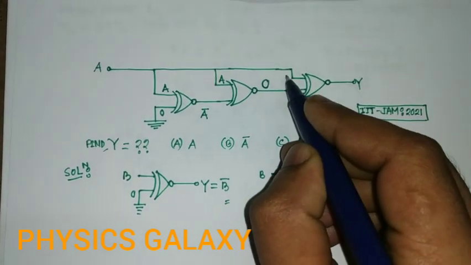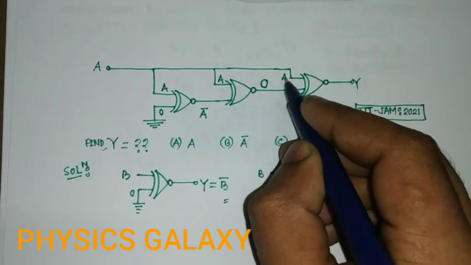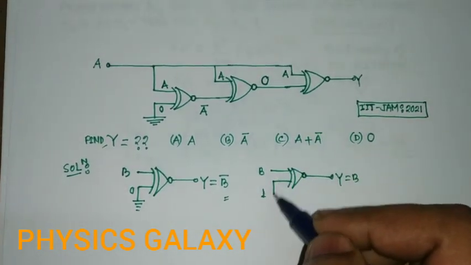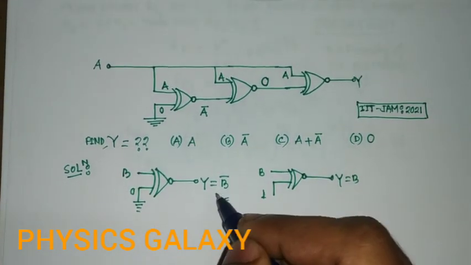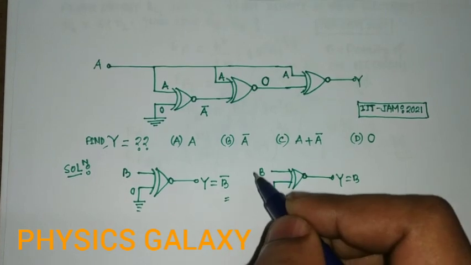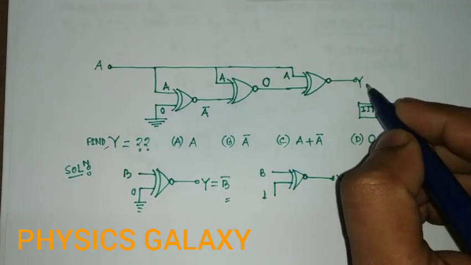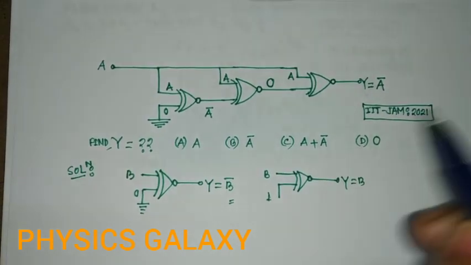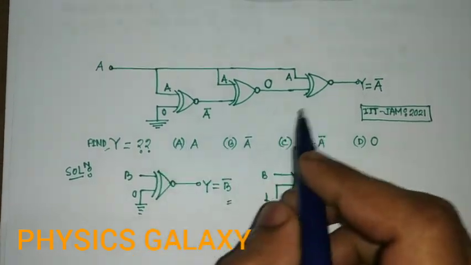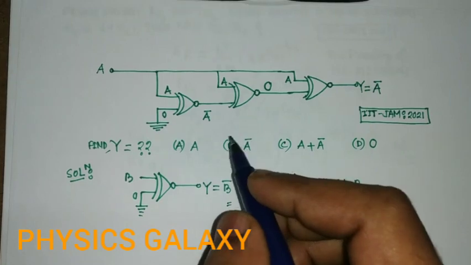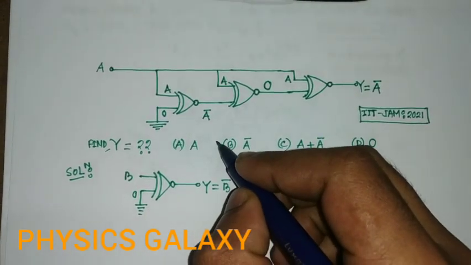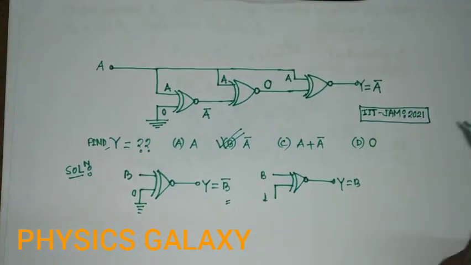Then this gate has inputs A and 0, so the output is always A bar. So the correct output of the given problem is A bar. So the correct option is B.